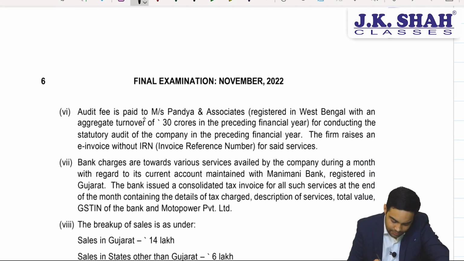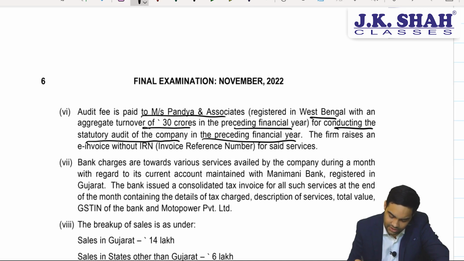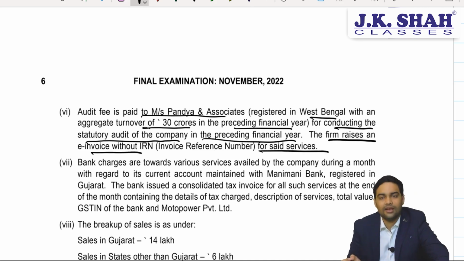Audit fee is paid to Pandya and Associates registered in West Bengal with an aggregate turnover of 30 crore in the last year for conducting the statutory audit of the company in the preceding financial year. The firm raises an e-invoice without IRN. Congratulations. Without IRN they have issued an e-invoice.